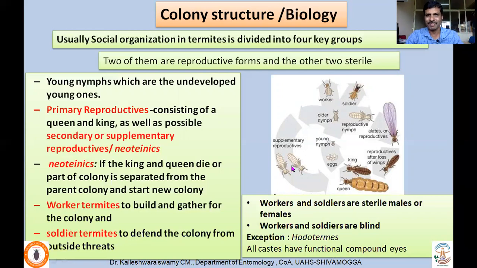So this is the biology, in fact. Only in a particular part of the year you will find a large number of winged adults attracted towards the light lamps.